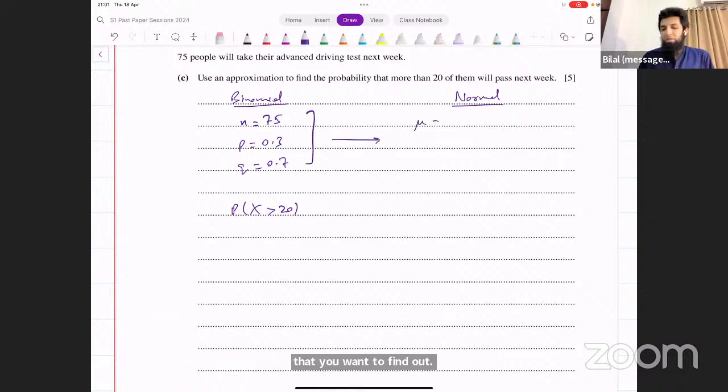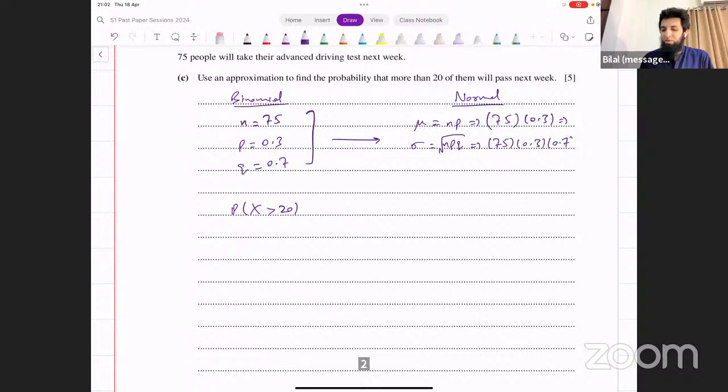How do you do that? Mean equals n times p. That gives you 75 into 0.3. You can see what that turns out to be. And then standard deviation is the square root of npq. That's 75 into 0.3 into 0.7, and then the square root of that whole thing.